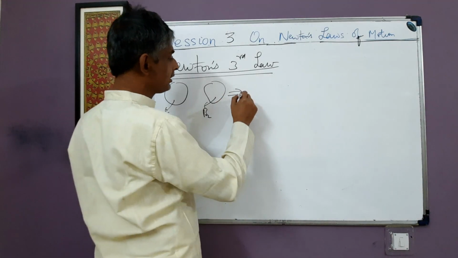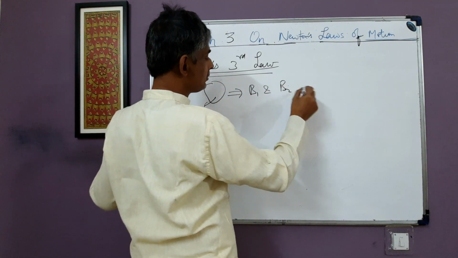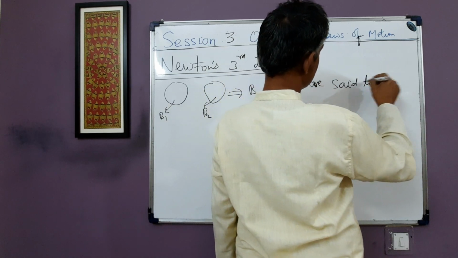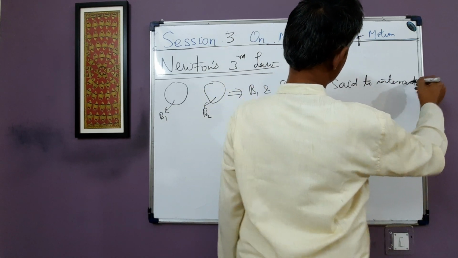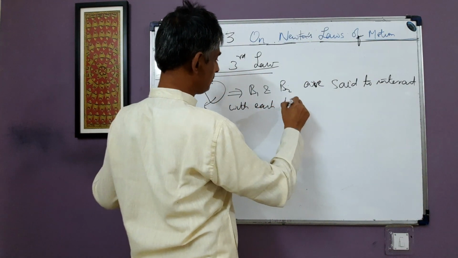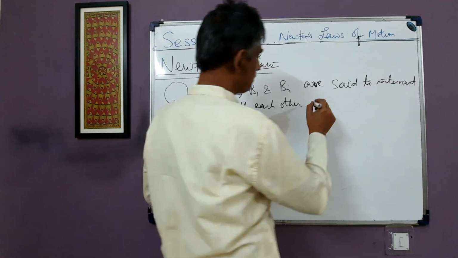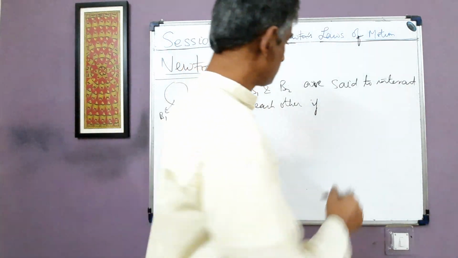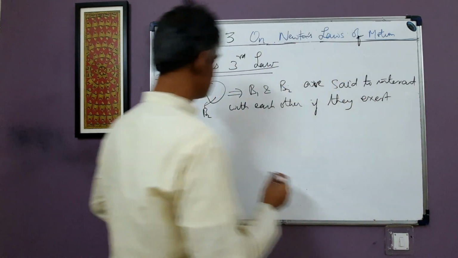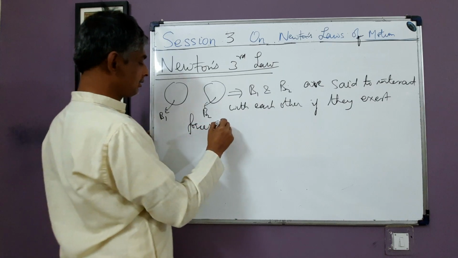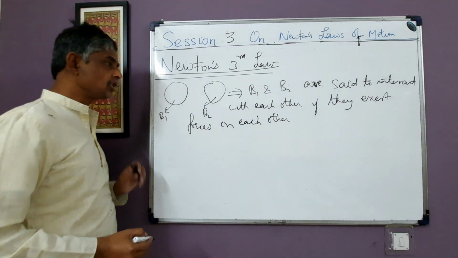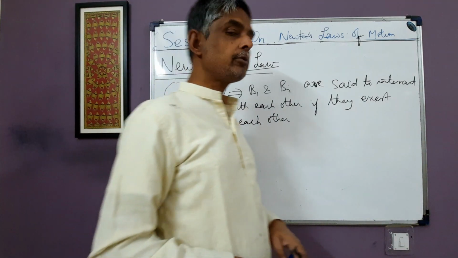Okay? So B1 and B2 are said to interact with each other if they exert forces on each other. If they exert forces on each other, then we say that bodies B1 and B2 are said to interact with each other.